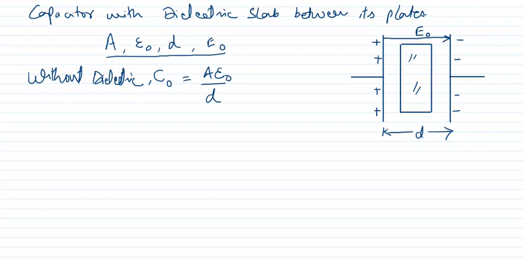Now, as we have discussed yesterday, whenever a dielectric is placed in an electric field, inside the dielectric the electric field is E, and outside the dielectric the electric field is E naught.